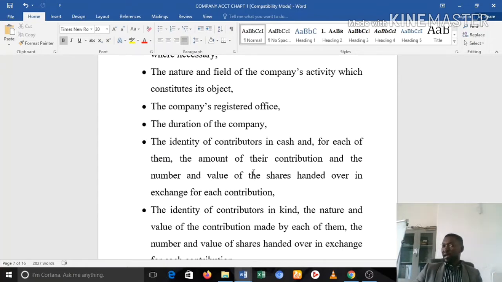They may want to carry out a major construction contract, okay? And companies come together and register themselves. Two, three, or more shareholders come together, they register themselves, and after they must have realized that particular project, they can decide that that will be the end of the duration of the company.